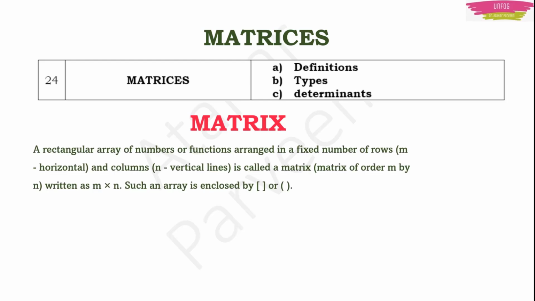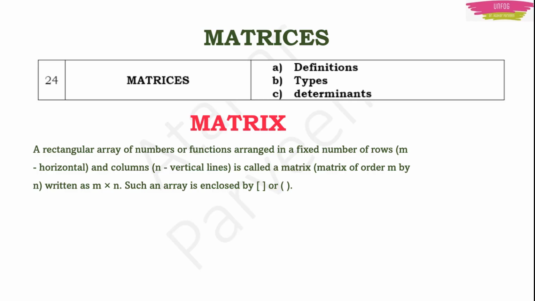It is a group of numbers, or you can say an array of numbers, arranged in a rectangular manner. It is a rectangular array of numbers or functions arranged in a fixed number of rows, rows meaning the horizontal lines, and a fixed number of columns, columns meaning the vertical lines. This group together is known as a matrix.